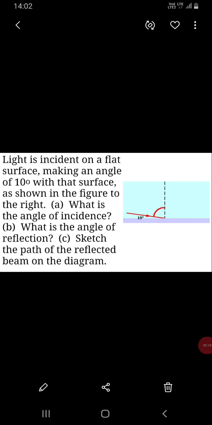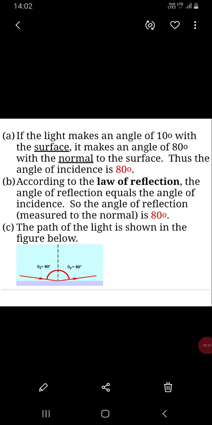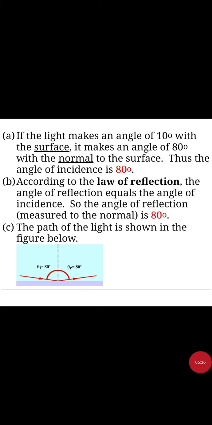So you can see the question, light is incident on a flat surface making an angle of 10 degree with that surface. What is the angle of incidence? What is the angle of reflection? And sketch the path of the reflected beam on the diagram. Clear? You can see the angle of incidence is 80 degree, angle of reflection is 80 degree. If the light makes an angle of 10 degree with the surface, के साथ 10 degree angle बना रही है, so it makes an angle of 80 degree with the normal. So the angle of incidence is 80 degree, and according to the laws of reflection, angle of reflection will be also 80 degree. You can see the path of incident ray and the reflected ray. The angle of incidence is 80 degree, so the angle of reflection will also be 80 degree.